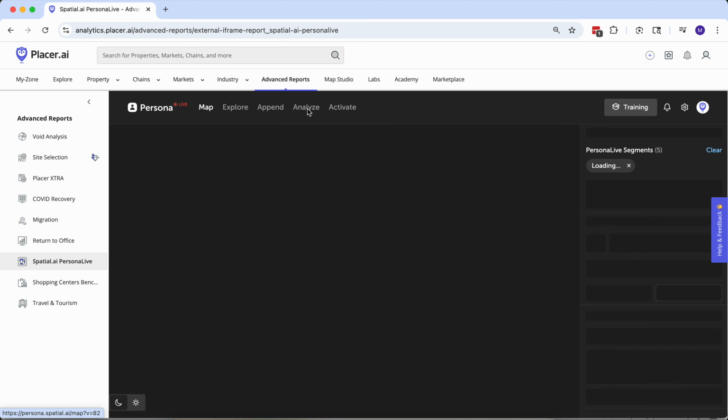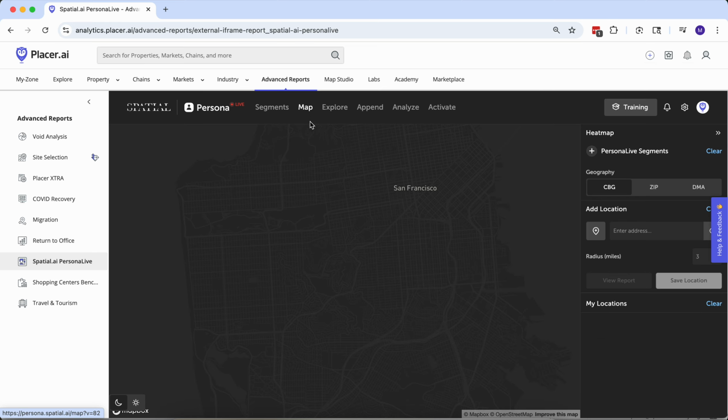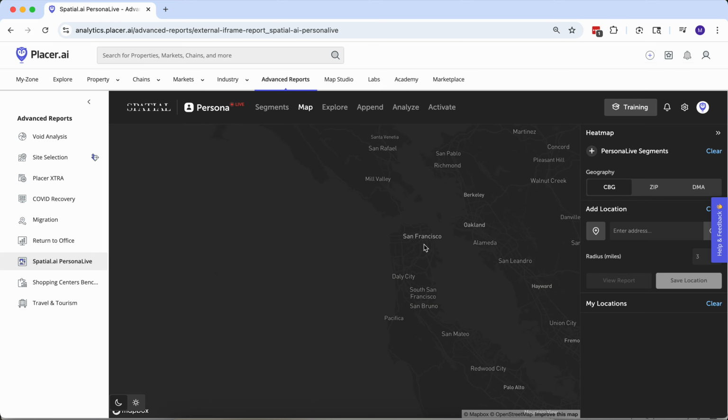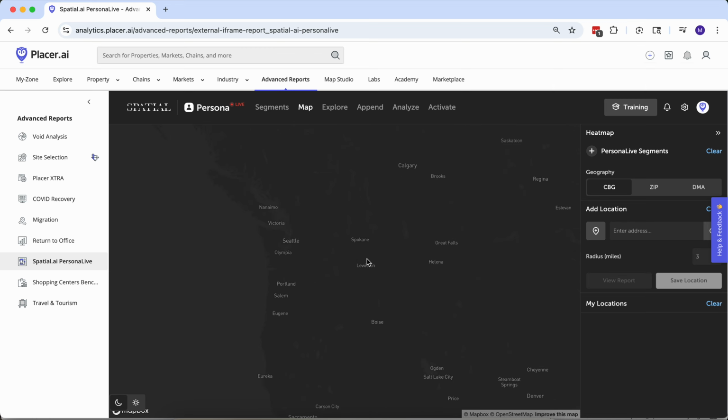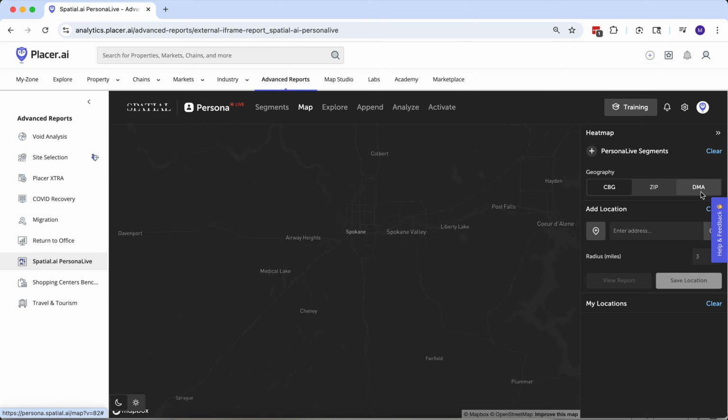Also, just know that we can map all of this data so that we can find where the concentrations of these households are across the nation. If we zoom in here to Spokane, we can map these households at a couple of different levels. Either at the DMA, which is the designated marketing area, basically TV broadcast regions.